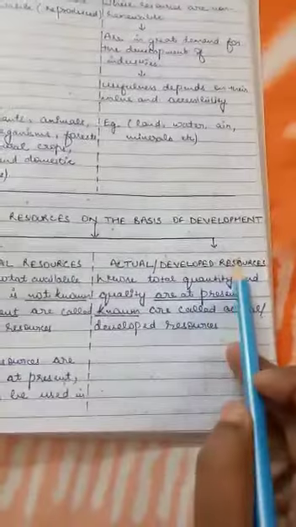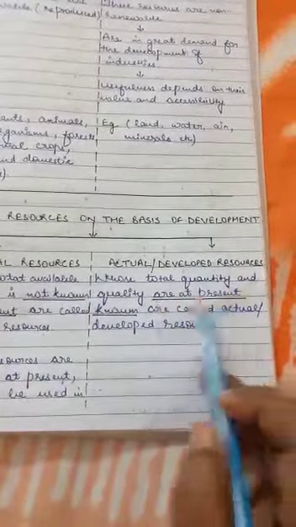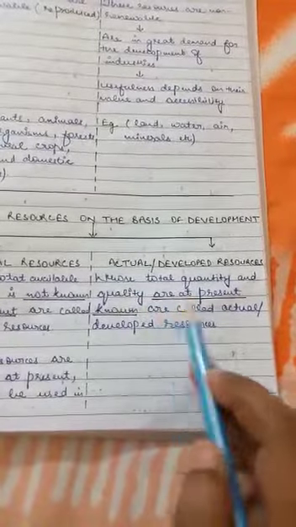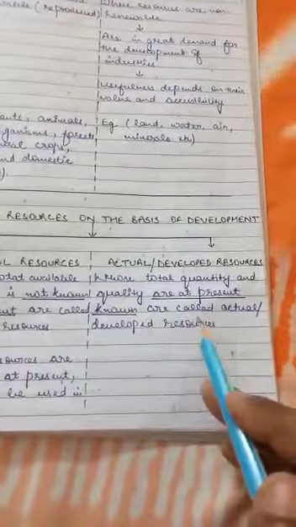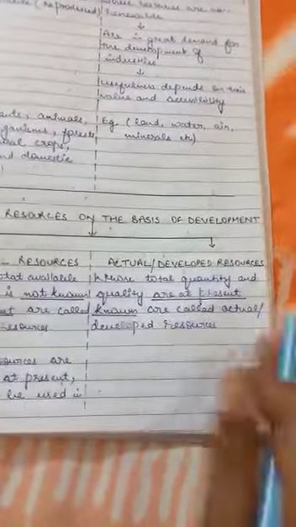Now actual or developed resources, these are just the opposite. Resources whose total quantity and quality are known at present are called actual or developed resources. It means at present we are using these resources.